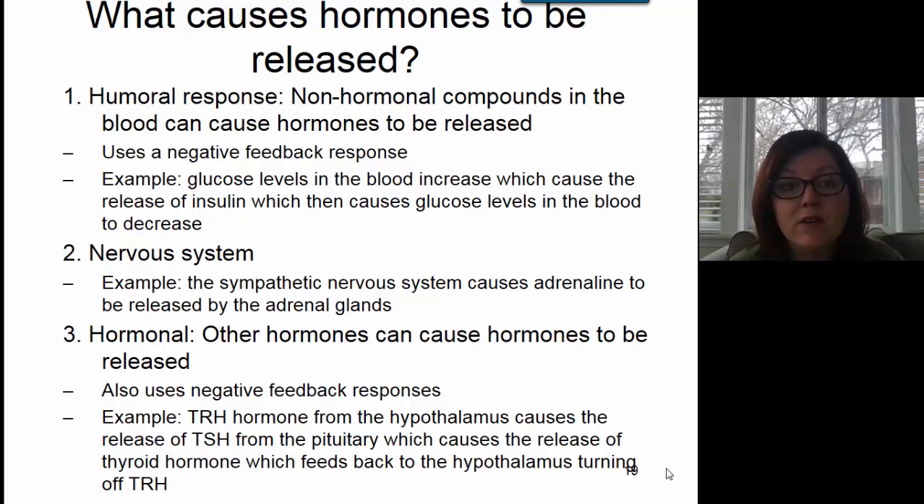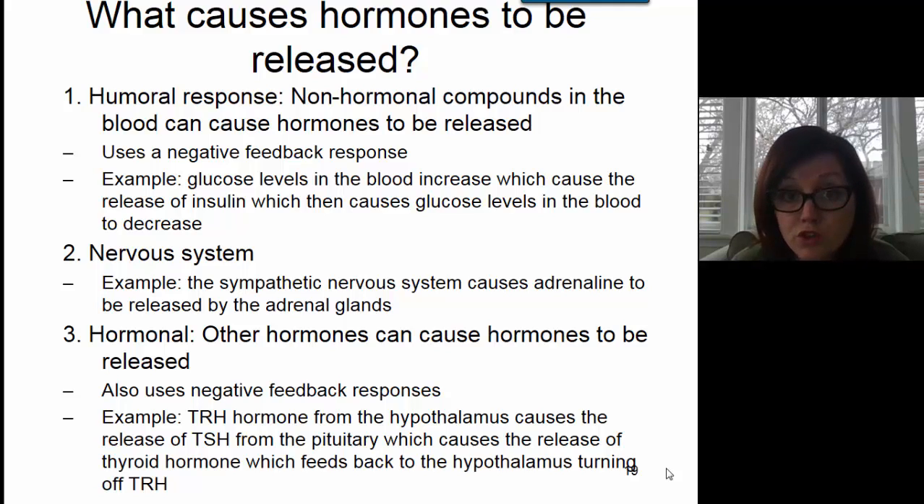Our last topic to tackle here is what causes hormones to be released. There are three main things that can cause hormones to be released: the humoral response, the nervous system, and other hormones. Take a look at the humoral response first. Your body's humors, that's an old-fashioned word for the fluids of your body, and typically it refers to blood. So the humoral response is talking about things in your blood that aren't hormones that can cause hormones to be released. An example of this is how insulin works.